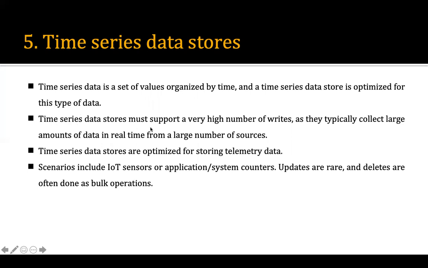Time series data stores must support a very high number of writes, as they typically collect a large amount of data in real time from a large number of sources. Time series data stores are optimized for storing telemetry data.